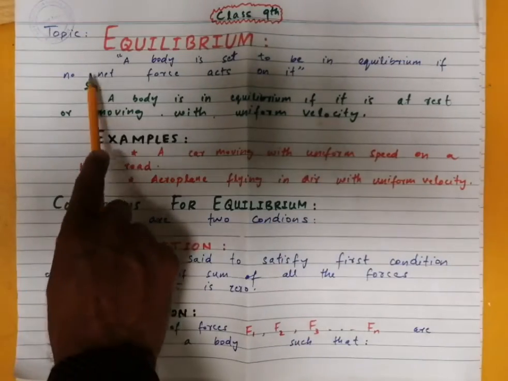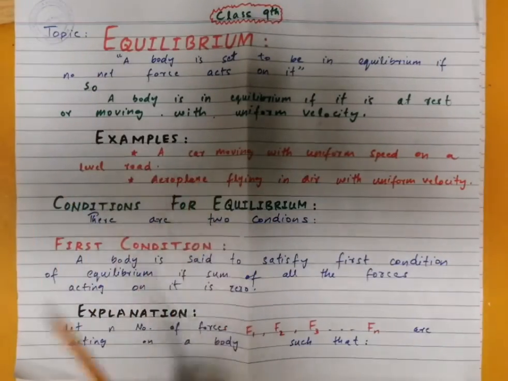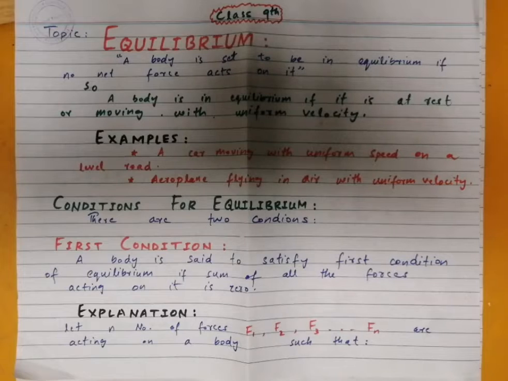So from this definition we can say that a body is in equilibrium if it is at rest, or a body is also in equilibrium if it is moving with uniform velocity. This is the important thing, that a body which is moving is also in equilibrium if it is moving with uniform velocity. Whenever a body is moving with uniform velocity, the sum of all the forces acting on it is equal to zero. Now let's see some examples of equilibrium.